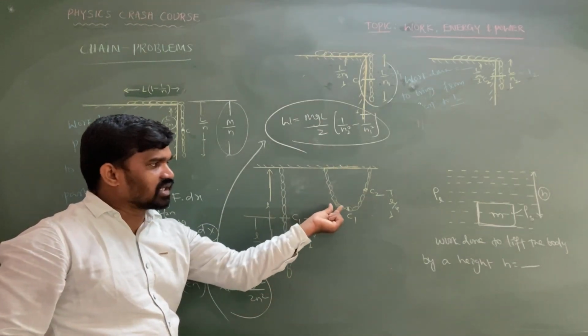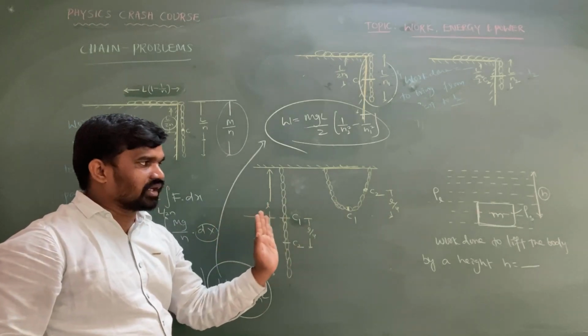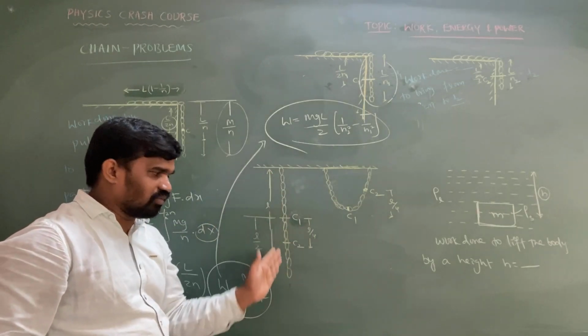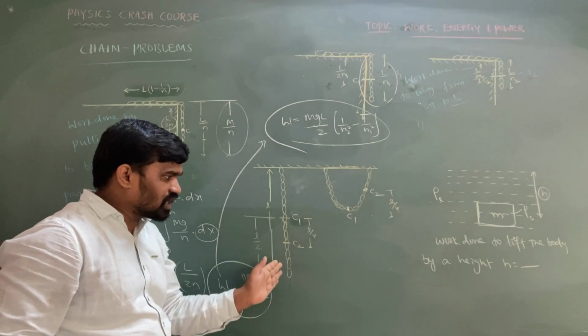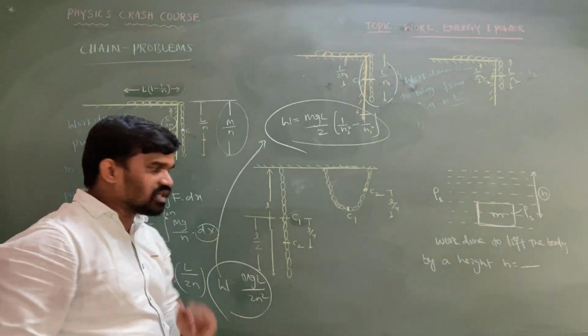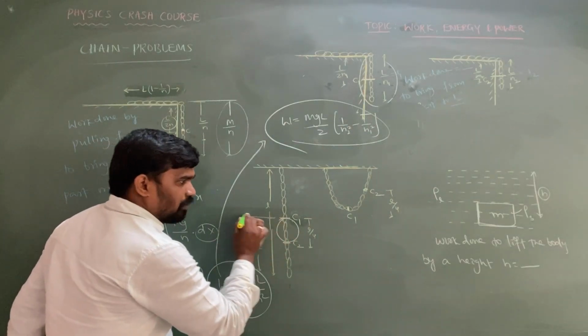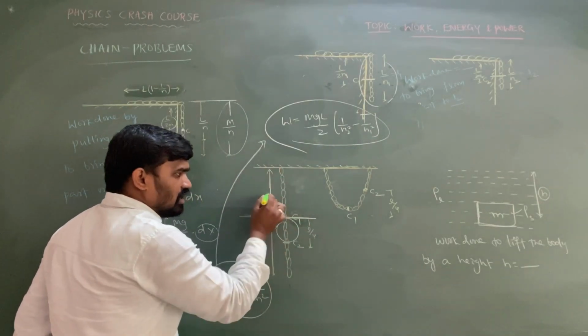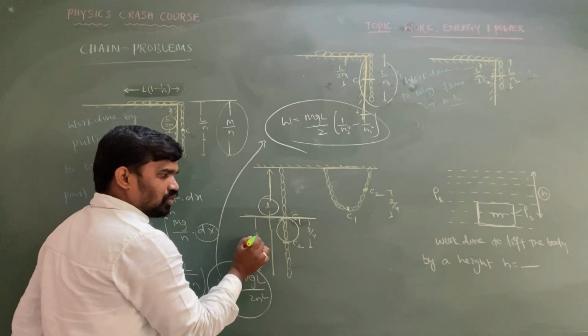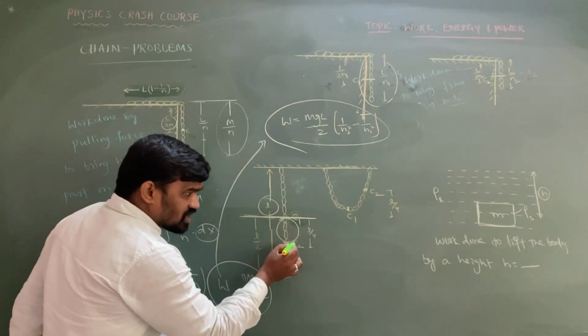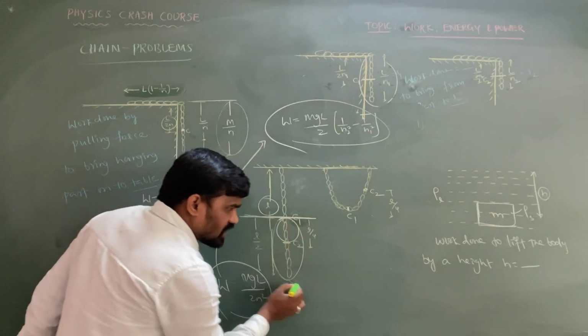So the making design is like this. What is the work done in order to make the hanging, vertically hanging L length of chain into this particular part? In this case, this is the L by 4 gap. The center of mass of the L is equal to L by 2, where the center of mass of this half part is taken up to beta.